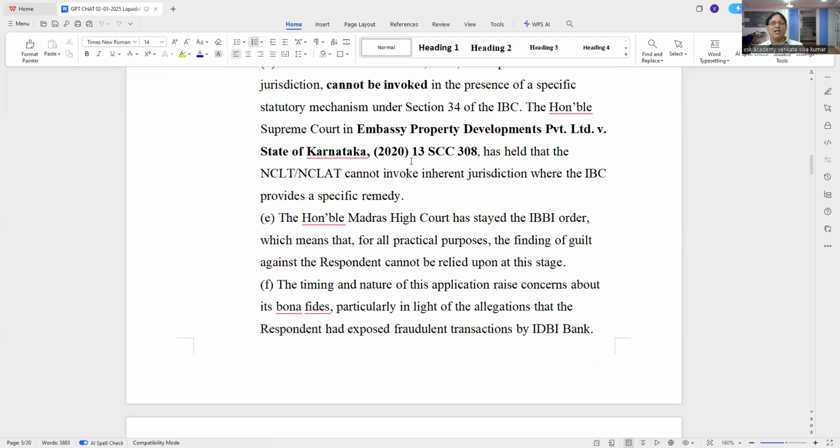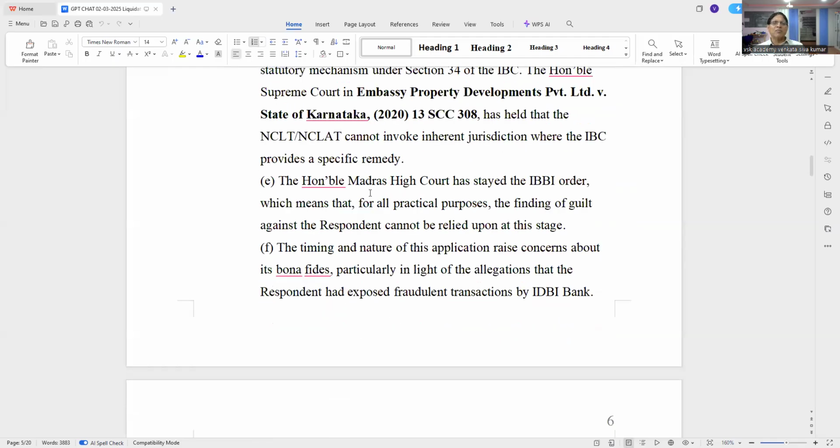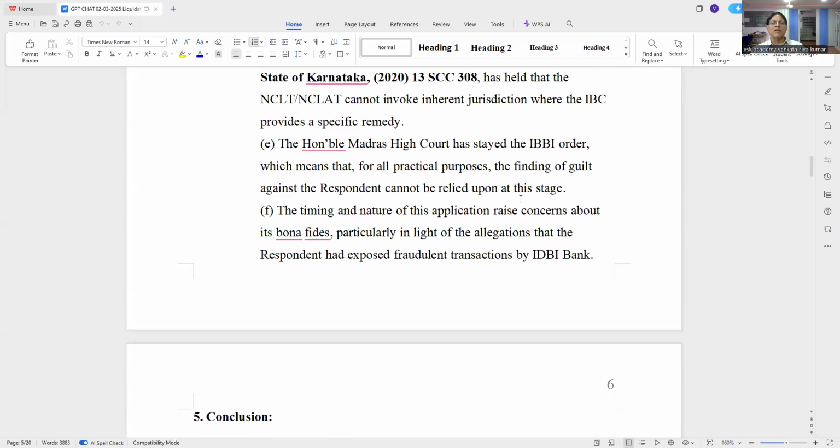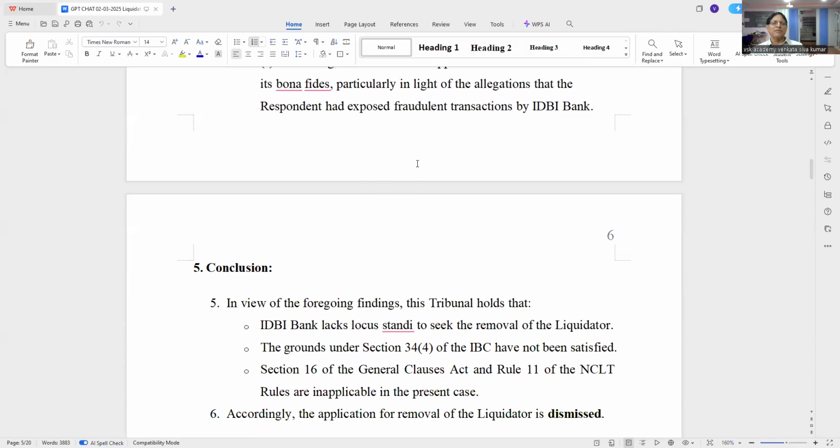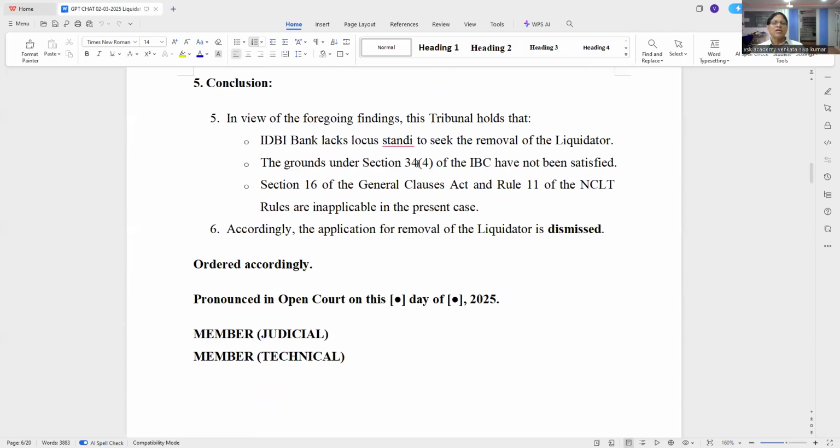Honorable Madras High Court, this I did not know, they have provided. Whenever you argue, this is binding on them. You have to seek answers. The Honorable Madras High Court stated that for all practical purposes, the finding of guilt against the respondent cannot be relied upon at this stage. The timing and nature of this application raises concerns about bona fides, particularly in light of the allegation that the respondent had exposed fraudulent transactions by IDBI Bank. Conclusion: in view of the foregoing findings, this tribunal holds that IDBI Bank lacks locus standi to seek removal, accordingly.